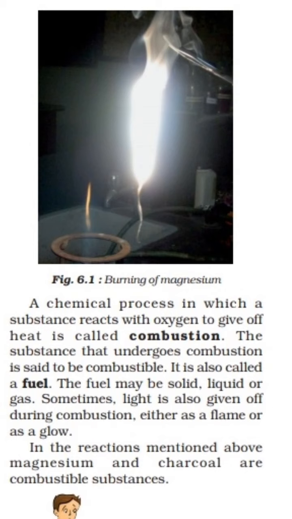A chemical process in which a substance reacts with oxygen to give off heat is called combustion. Here the material, the charcoal, suppose we think about magnesium. Magnesium is a material and it reacts with the oxygen. After reacting with the oxygen, it gives off heat, and this is called combustion.